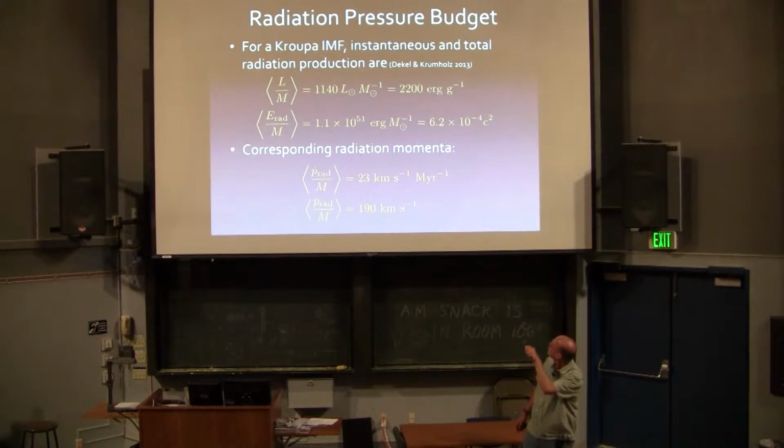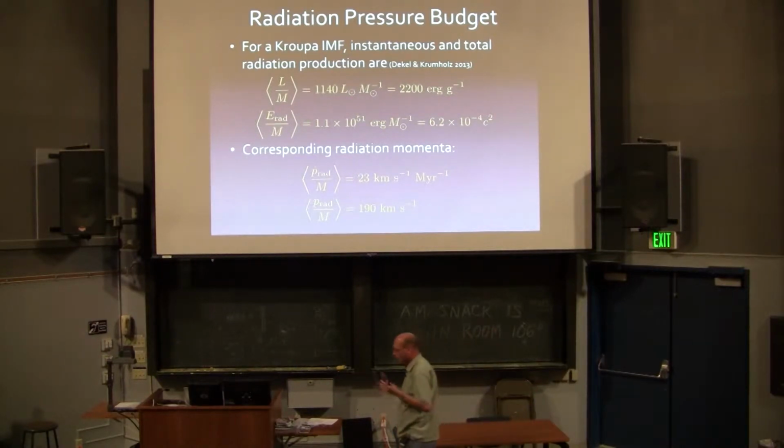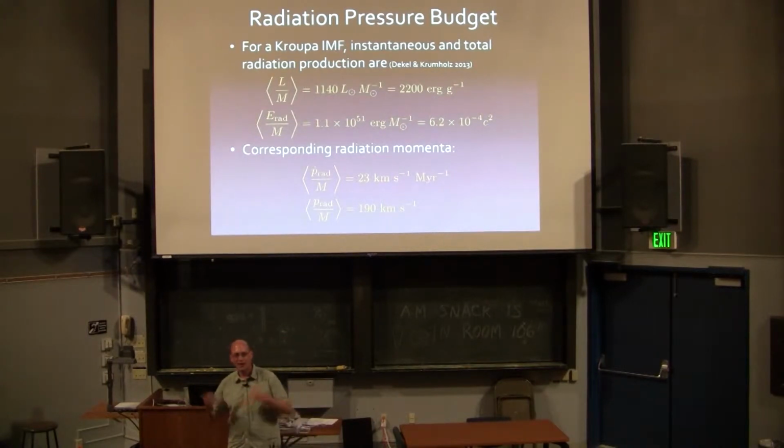Now, what do I get from radiation? Well, this is the case where you do the advanced technique of calling up Starburst99 and running the problem. You can ask, how much momentum can I get out of just the stellar radiation field? This is very simple. The momentum carried by a radiation field is L over c.